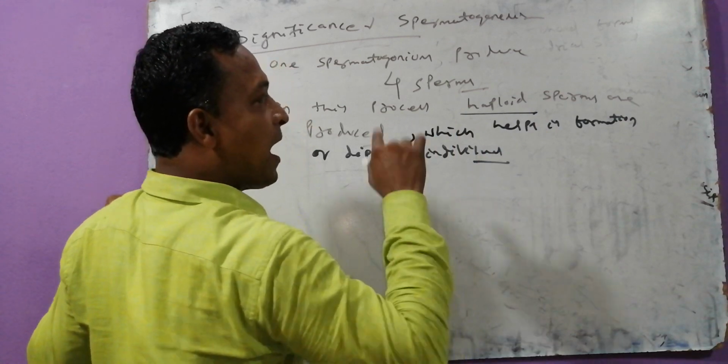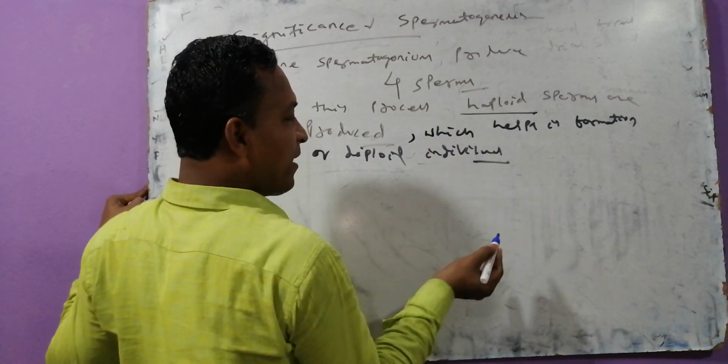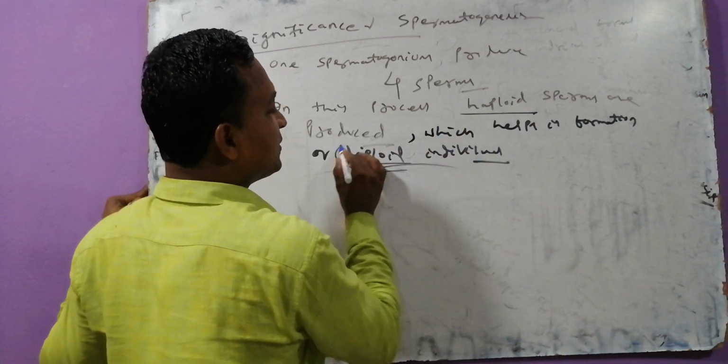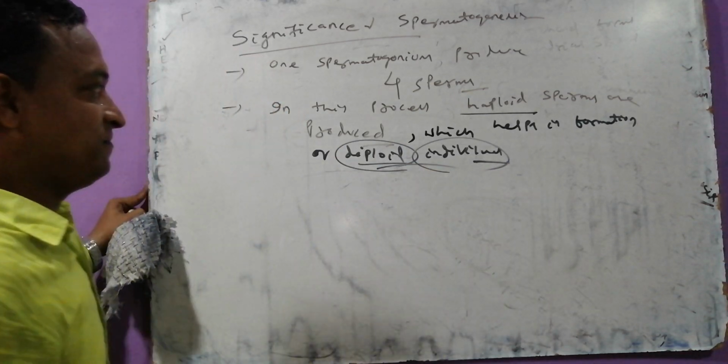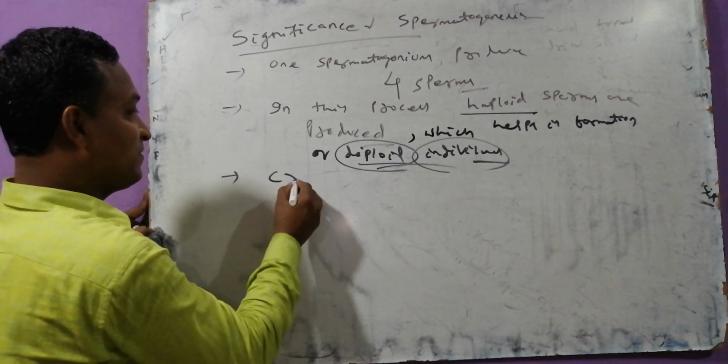Haploid sperm and haploid ova combine to form the zygote, which is diploid, and from that zygote, diploid individuals come out.